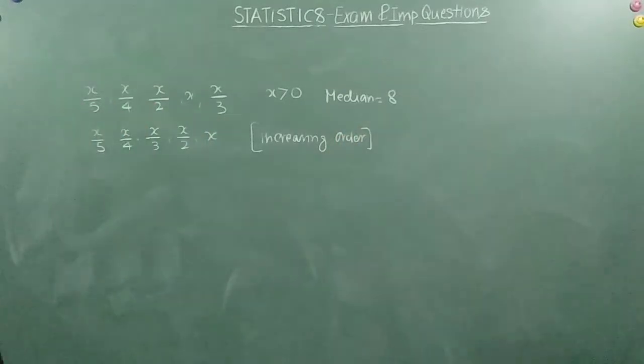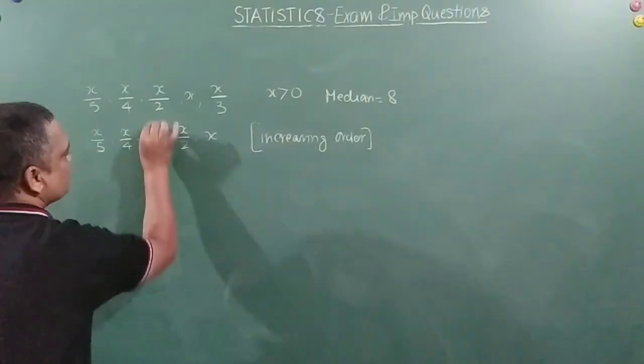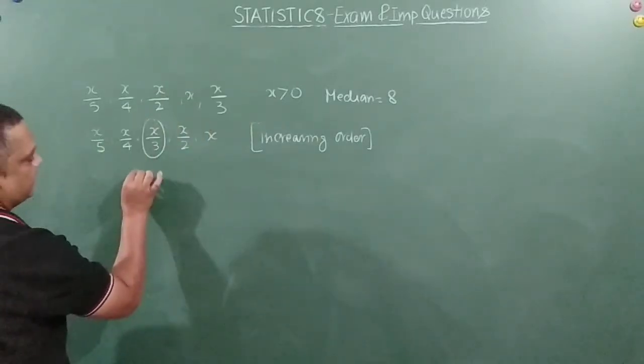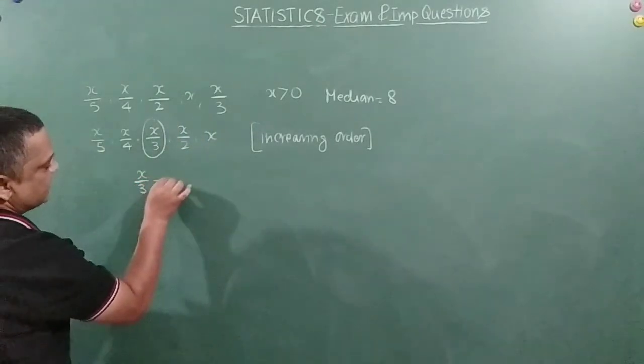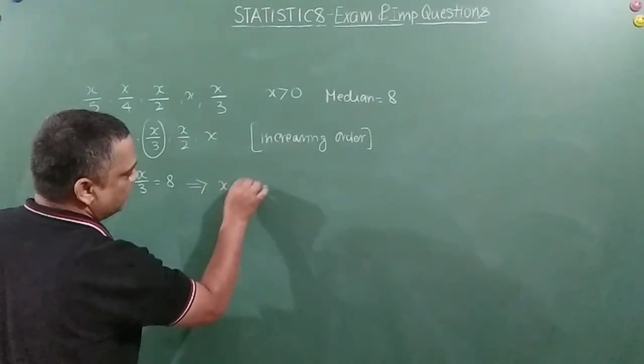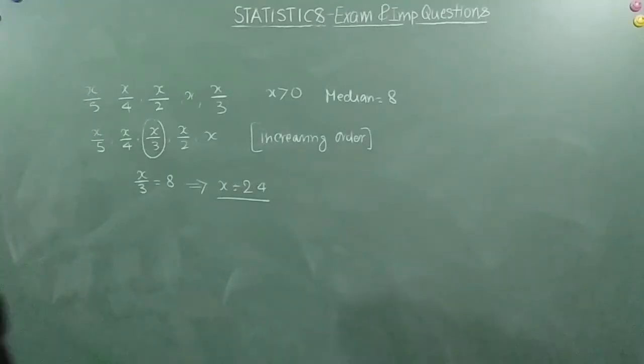Once we have set it up in increasing order, the middlemost value, that is this, is given to be 8. So x by 3 is equal to 8. This suggests that x is equal to 24. Just from the concept point of view, right, friends?